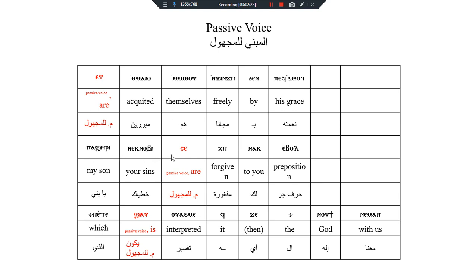My son, your sins are forgiven. So forgiven, we used se plus the verb ki vol. Fi it shav wahmef je if not in iman, which is interpreted God with us. So the word interpreted, we wanted to make it a past participle, passive voice, so we used shav before it.